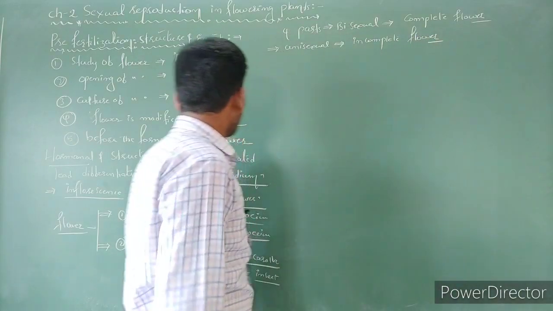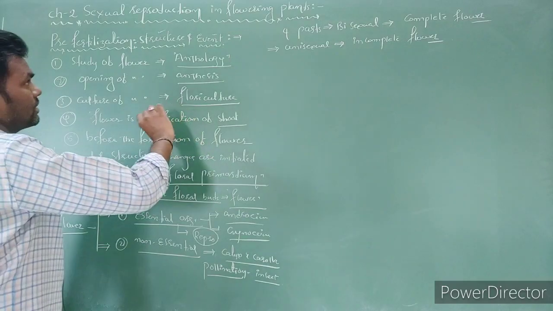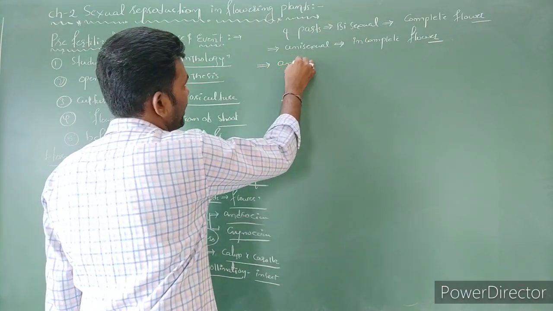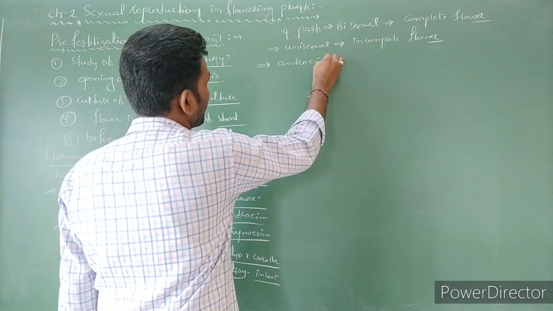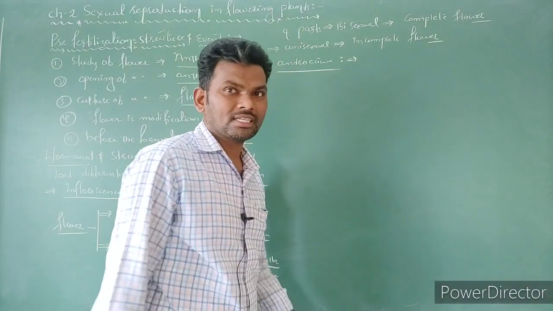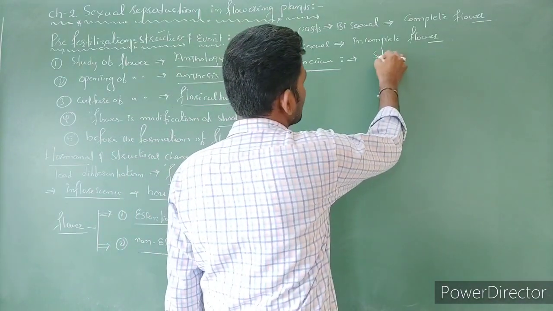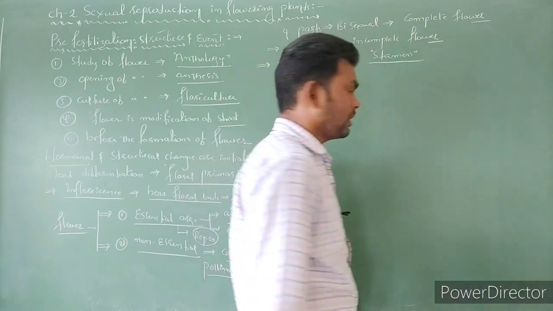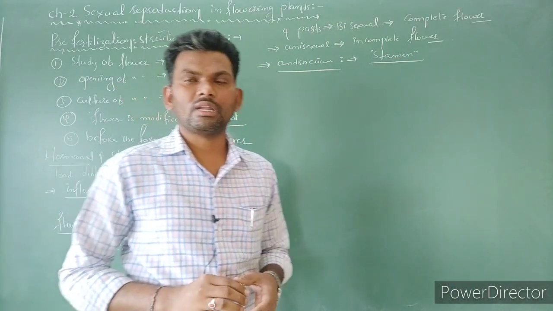Now we are going to discuss structure. First, androecium. Androecium is nothing but stamen or staminate flower. The stamen mainly consists of 2 parts.